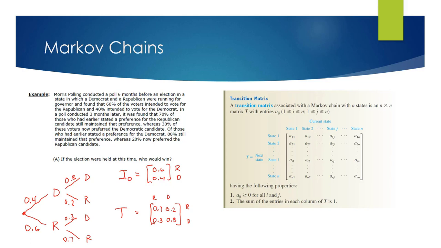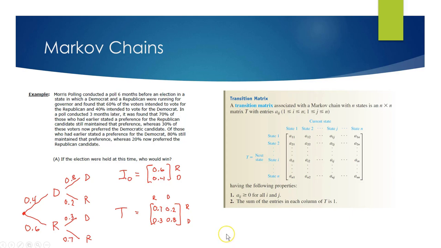When I read this here, this is where they started. They started Republican, they started Democrat. So this column here is they started Republican, stayed Republican, 70%. Started Republican, went to Democrat, 30%. Started Democrat, turned to Republican, 20%. And so forth. So you can see where this is coming from. The columns have to be the ones that total 1. That's the important thing.